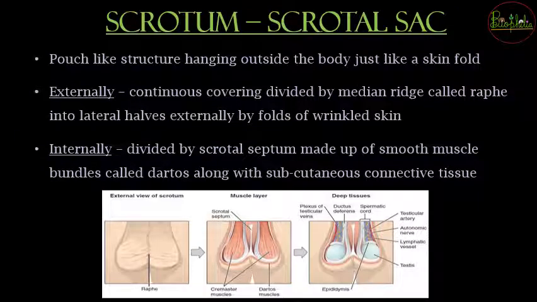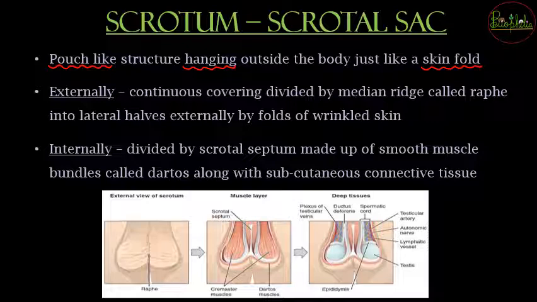So first let's see about the outermost sac, that is the scrotum or the scrotal sac. अब ये scrotal sac क्या होता है? It is going to be a pouch like structure. पाउच लाइक स्ट्रक्चर है, वो बॉडी के बाहर हैंग करता है. And since it hangs outside the body, it is going to be like a skin fold. वो स्किन फोल्ड है, वो स्किन से बना एक बैग है, एक पाउच है.